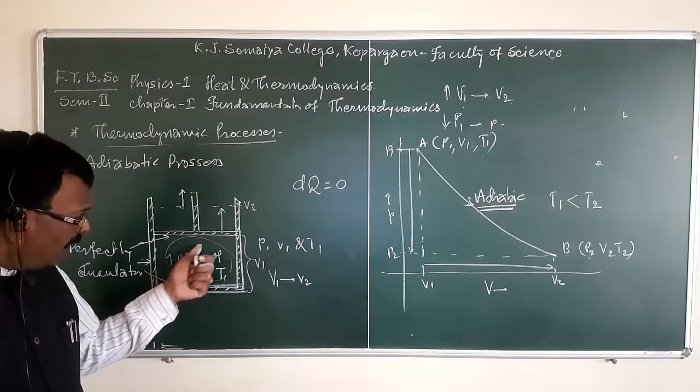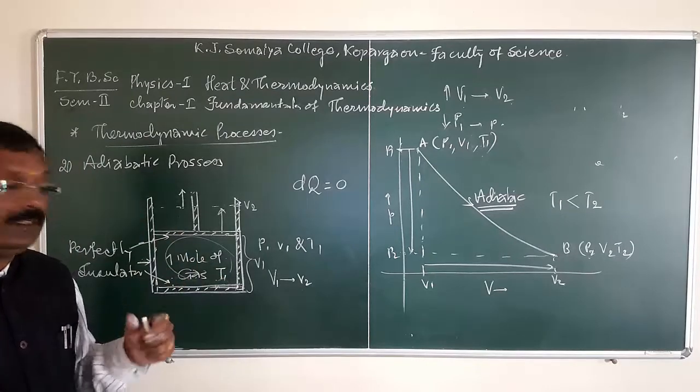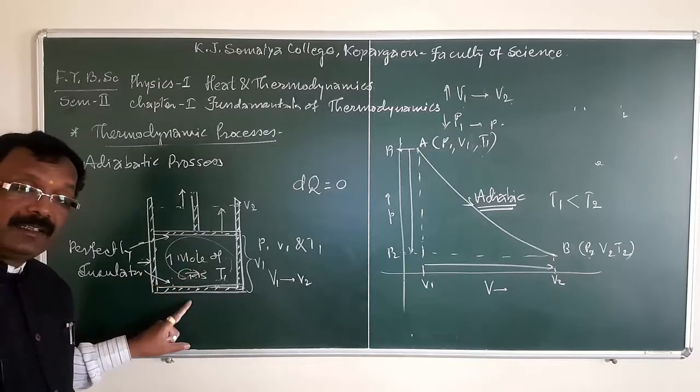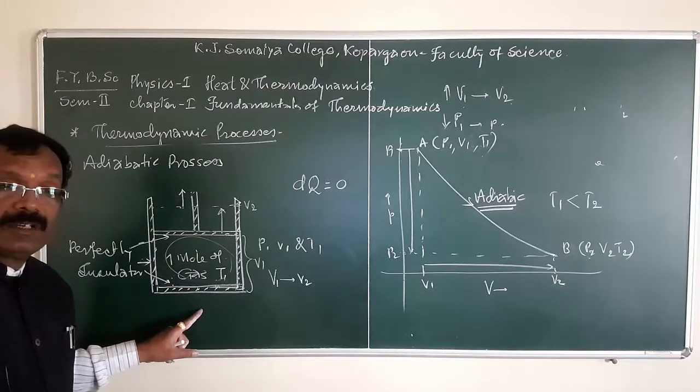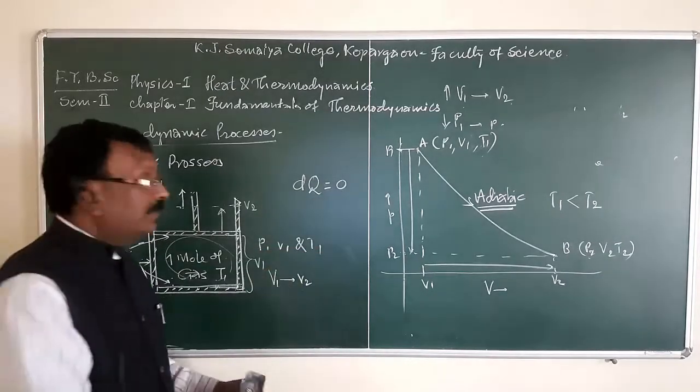Why? Because neither heat is given to the surrounding nor taken from the surrounding, nor is heat given by the system to the surroundings, nor taken by the system from the surroundings. That means this change takes place at constant heat.